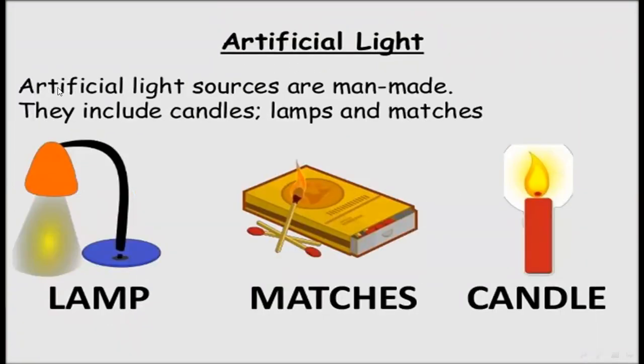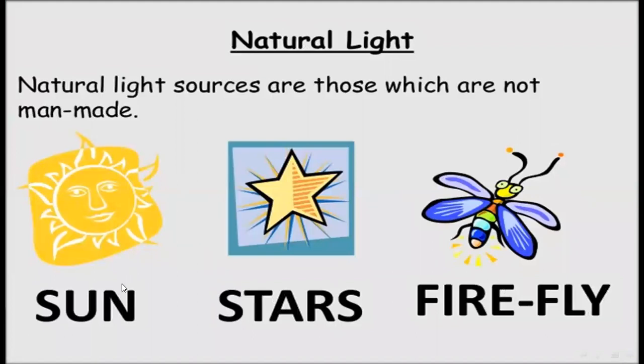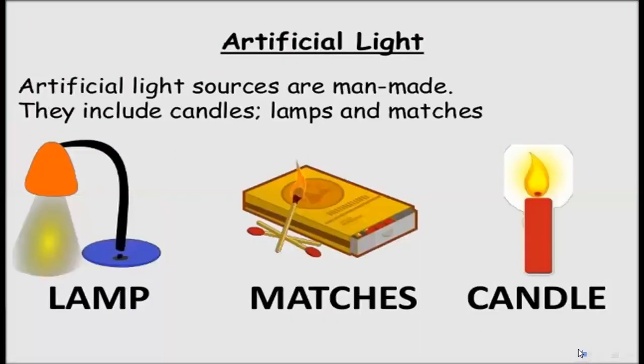Artificial light sources are man-made sources. They include candles, lamp, and matches. So these are the examples of artificial sources. Natural light sources: sun, stars, firefly. Artificial light sources: lamp, matches, and candles.